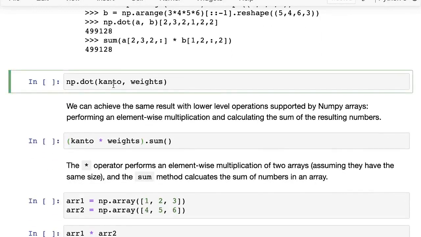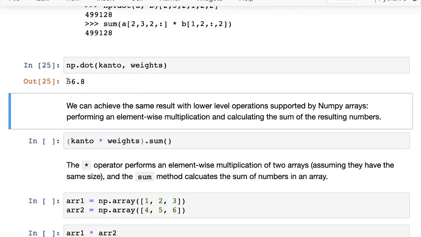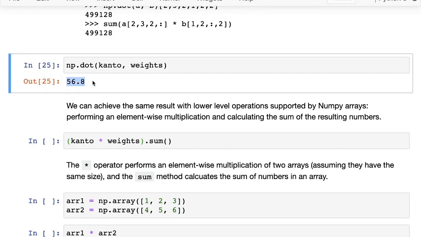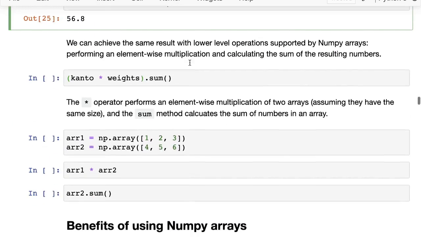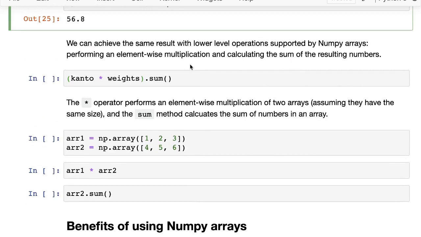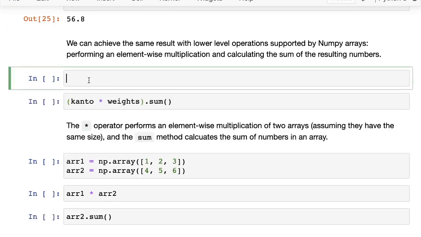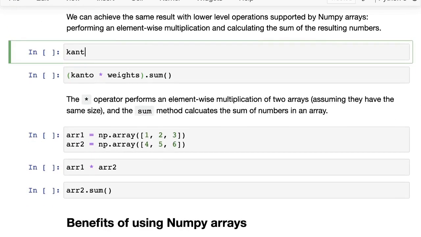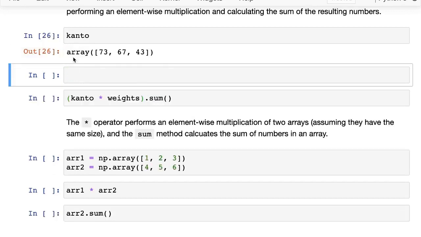So now we call np.dot with Canto and weights, and we get back the same result, 56.8, except that now we just need to write a single line of code. We can actually achieve the same result with even lower level operations. So NumPy arrays support arithmetic operators. So here, let's just print out these arrays so that we see it.